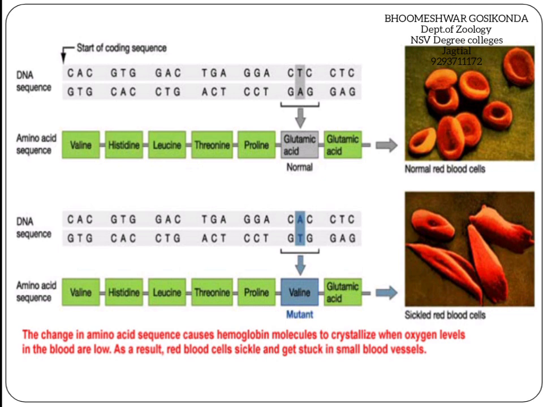But when the mutation occurs, the codon GAG of glutamic acid is replaced by GTG, so valine is placed in the 6th position in place of glutamic acid.